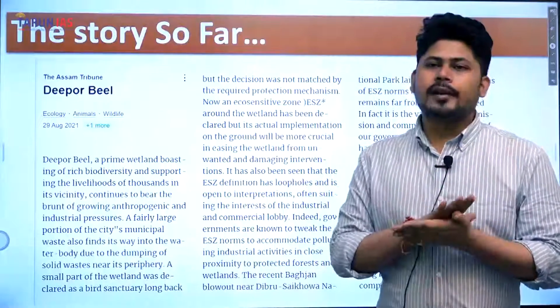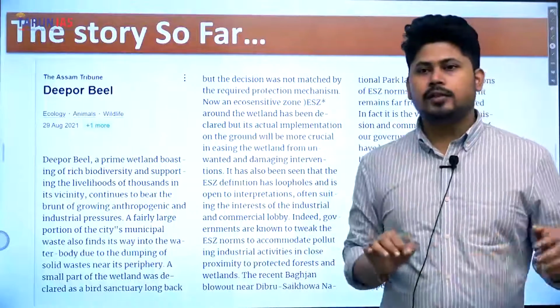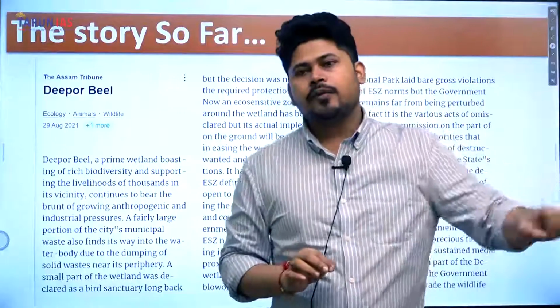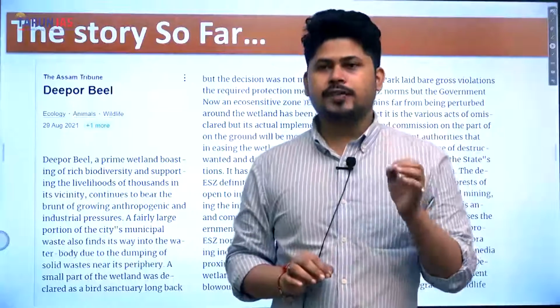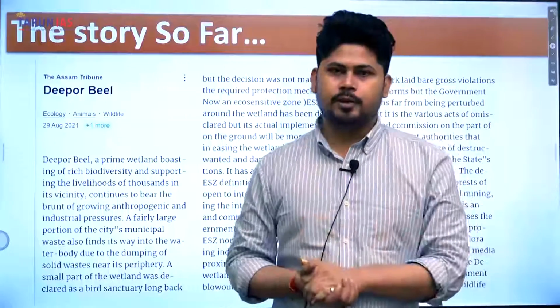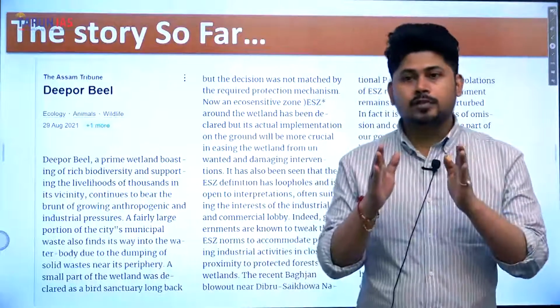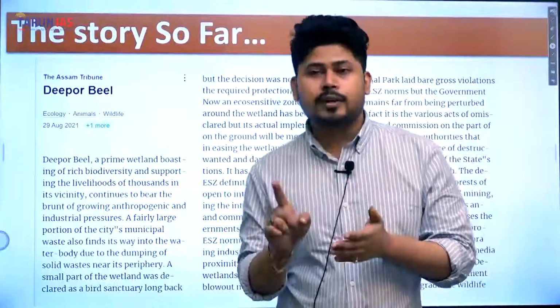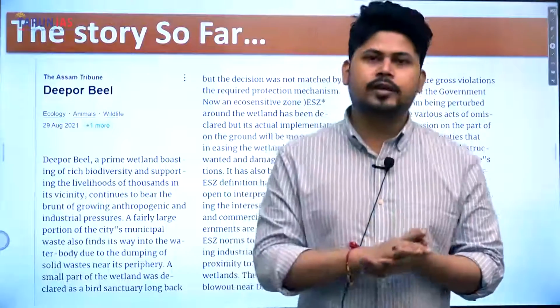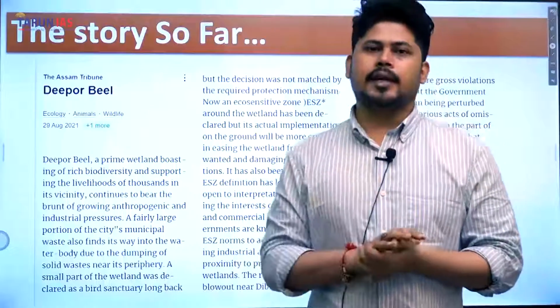Wildlife Protection Act 1972 exclusively deals with the protection of flora and fauna. That means if an animal or a plant specifically is being protected by law, that will come under the Wildlife Protection Act 1972. If any law deals with pollution, that might come under the Water Pollution Act or Air Pollution Act, or it can also come under the Environmental Protection Act 1986.